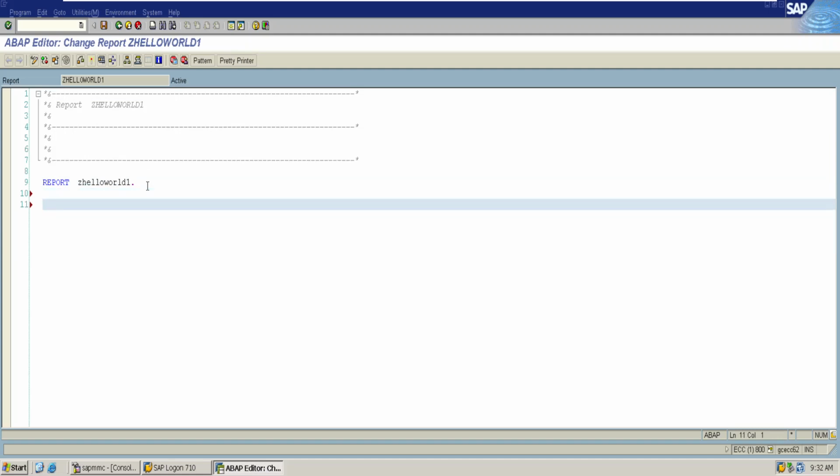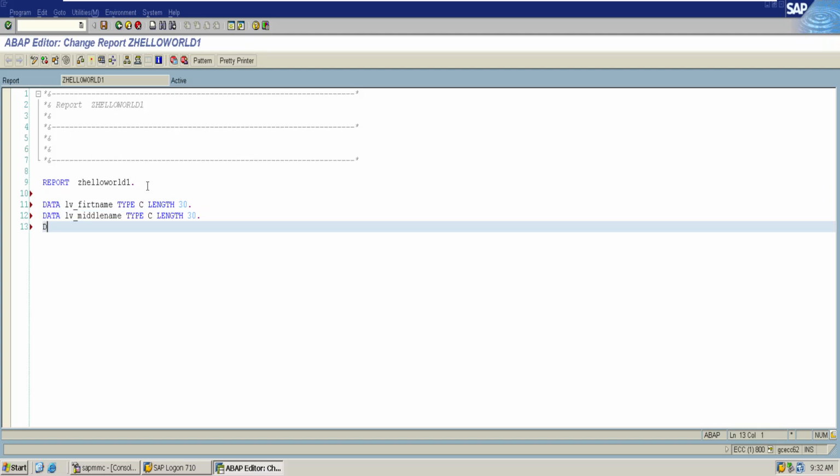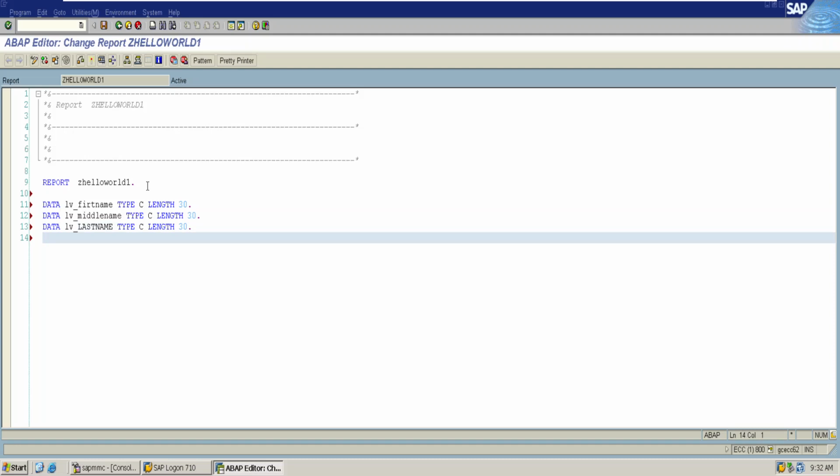But before that, let us create some variables where we are assigning first name of type character of length 30, and then middle name and last name, each of type character of length 30.